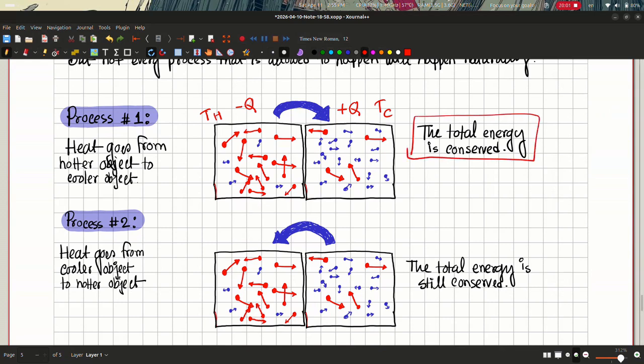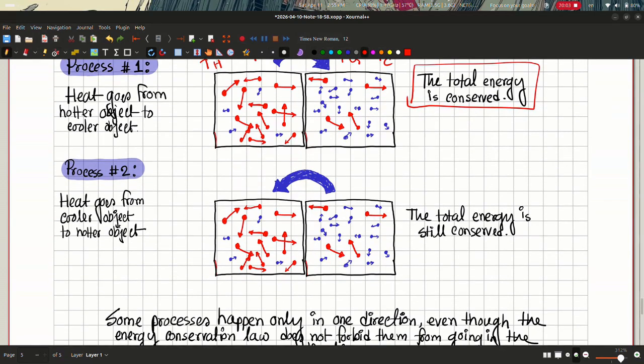Now let's take a look at another process where we have the same two objects, the hotter object and the colder object, but this time let's imagine that an energy Q is leaving the colder object and flowing into the hotter object. The total energy of the two systems combined is still conserved, because energy did not change, but we never see the second process occurring, right?